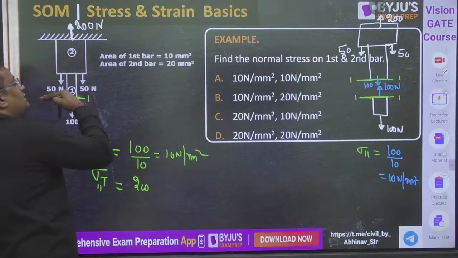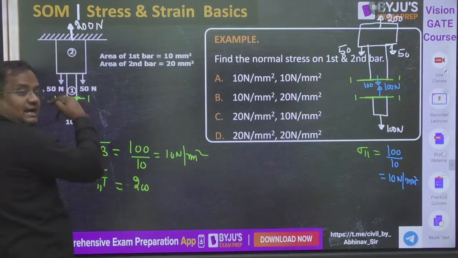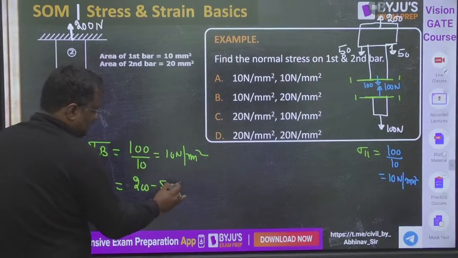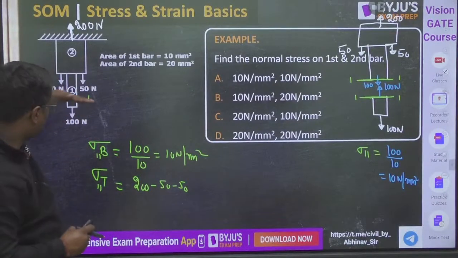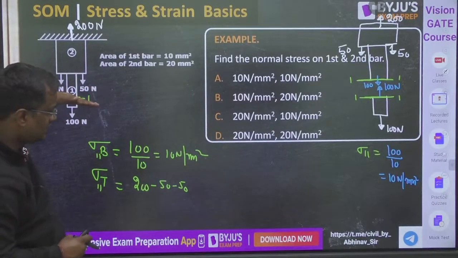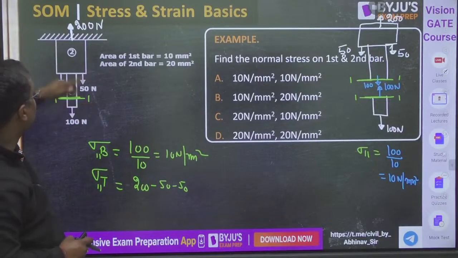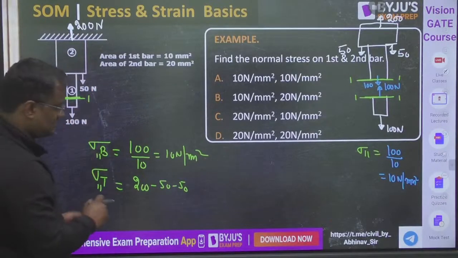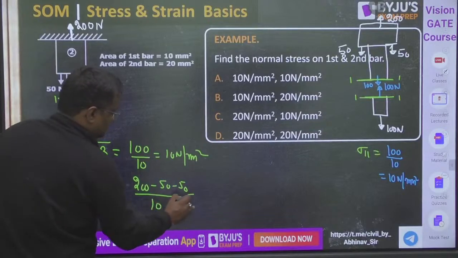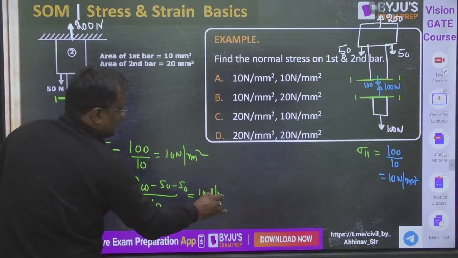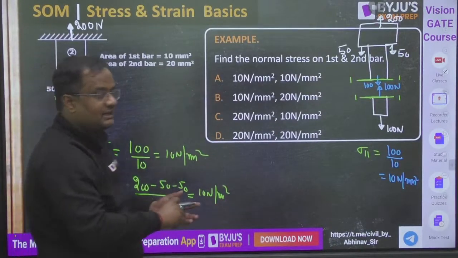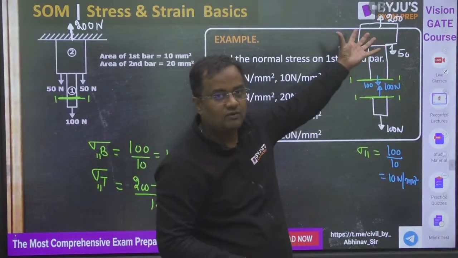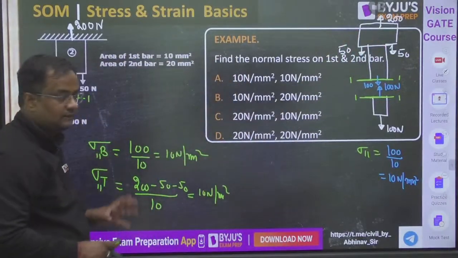These two, 50 and 50, are coming inside, so minus 50, minus 50. See from bottom, only one force, 100 going away is positive. See from top, 3 forces: going away is positive, these two coming inside are minus. Upon 10, so again 10 Newton per mm square. Either you see by cutting the section from bottom or from top, or use this shortcut.